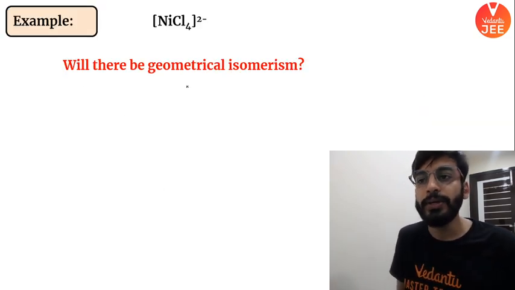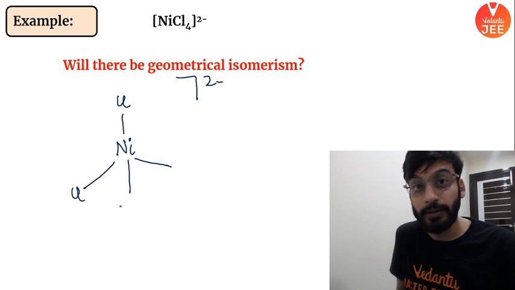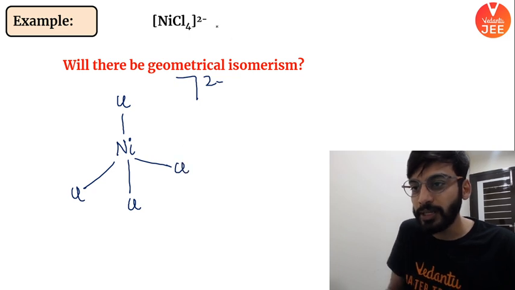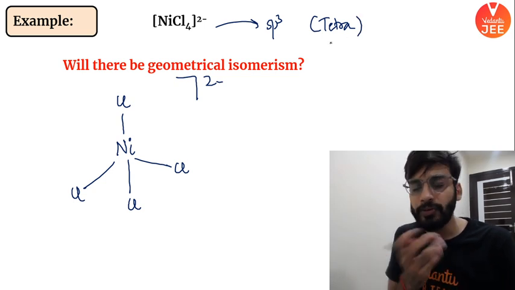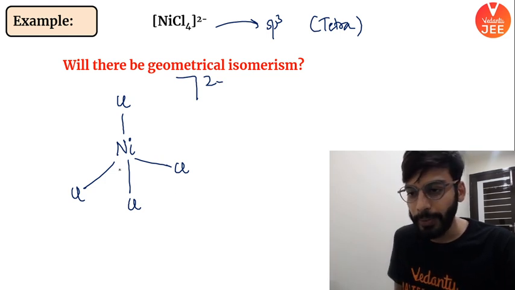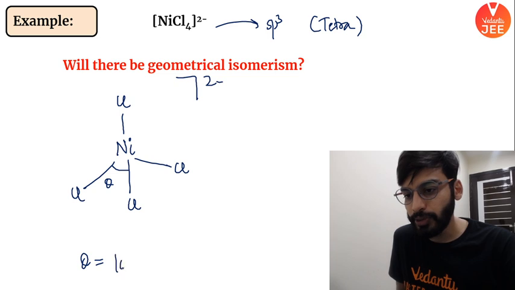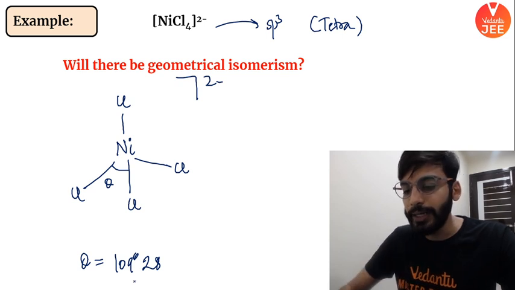For example, will there be GI for NiCl4? Beta, आप लोग बड़े समझदार हैं. You guys already know that the NiCl4 2- complex, I have already explained, this part we had already done. You will get an sp3 hybridized structure, and geometry would be tetrahedral. I have drawn the structure in front of you. Now check this out. This angle theta is 109 degree 28 minutes, है ना?